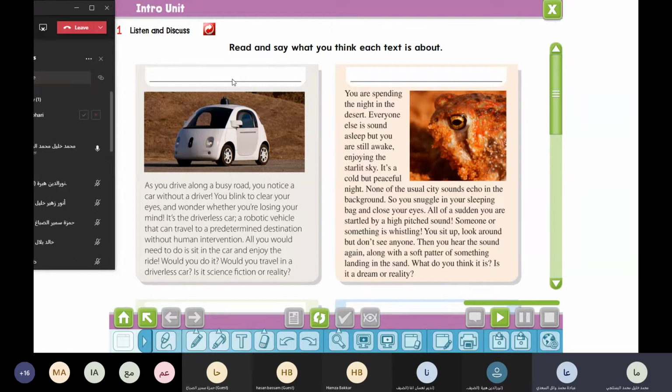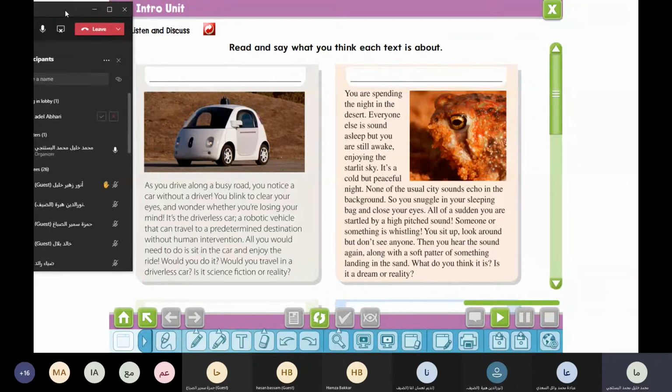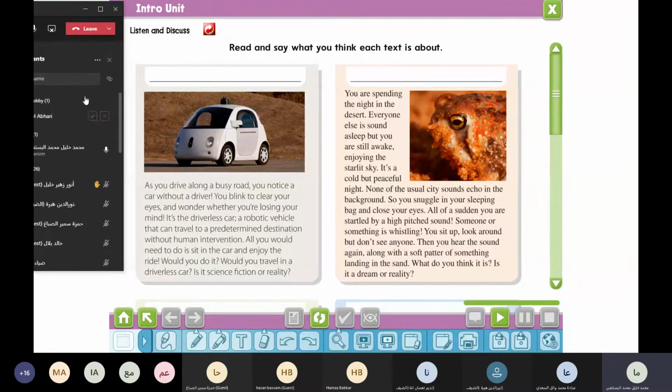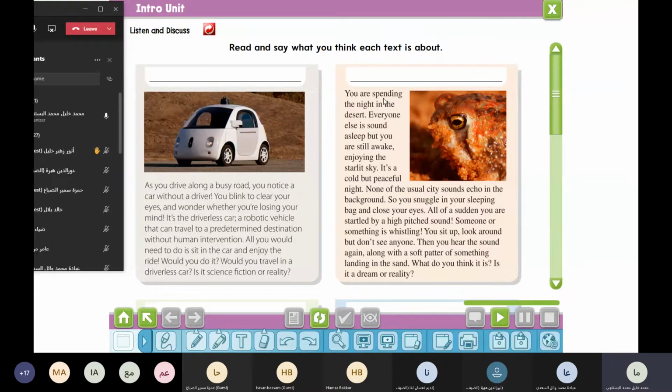Okay, now put the first title here. The autonomous car. Now, what about the second? Which title comes with the second paragraph?